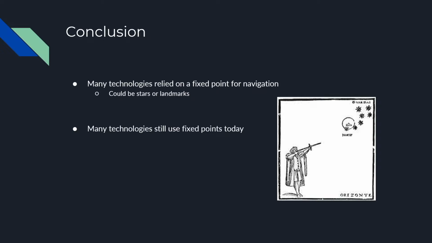Many of the early navigational technologies relied on a fixed point for help in navigation. This fixed point could be anything from a landmark to the stars in the sky. Although the technology has changed a lot since then, many of the navigational forms we use today still rely on using a fixed point. Now, we will talk about how navigational tools changed thanks to electricity and computers.